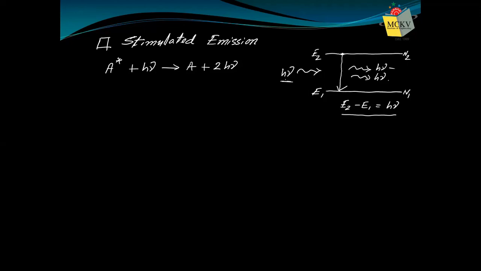That's why we utilize this stimulated emission process. Think of the laser acronym. Laser is light amplification by stimulated emission of radiation. By stimulated emission, we are getting radiation. This process is utilized.